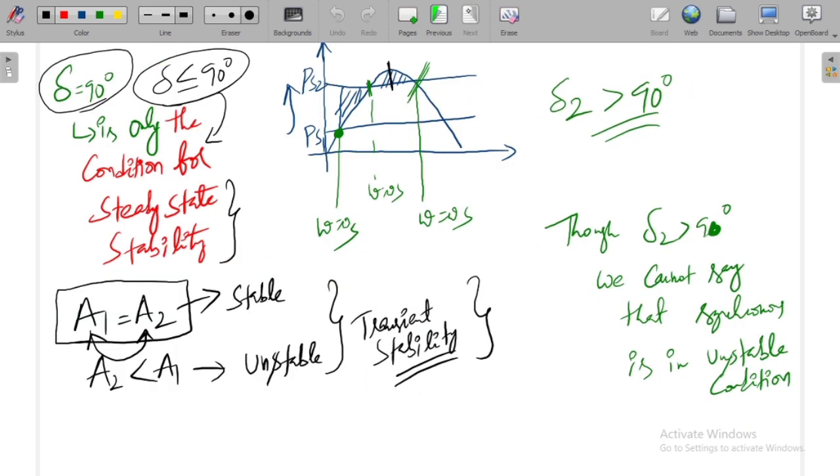So in case of transient stability, our concern is only whether the accelerating area is equal to the decelerating area or not. Whereas in steady state stability, our concern is to check whether the initial operating angle is below 90 degrees or equal to 90 degrees or not. Okay, so this is about steady state stability and transient stability.